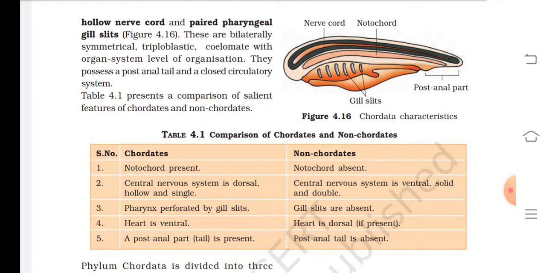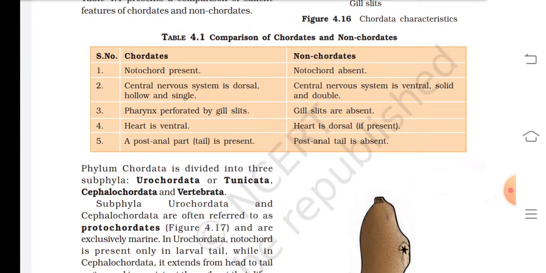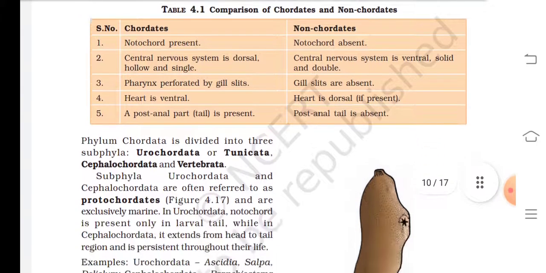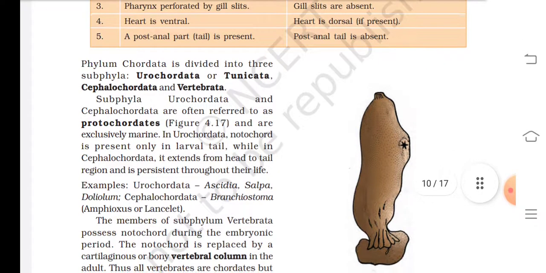Post-anal tail is absent. Phylum Chordata is divided into three subphyla: Urochordata or Tunicata, Cephalochordata, and Vertebrata. Subphyla Urochordata and Cephalochordata are often referred to as protochordates. That is given in figure 4.17, and they are exclusively marine.